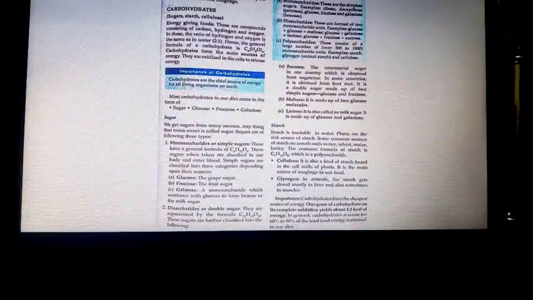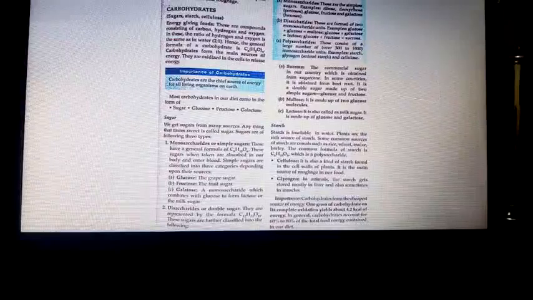Got it? Here are some simple things I want to tell you. When you take carbohydrate categories, monosaccharides are simple sugars. Ribose and deoxyribose are called pentoses. Glucose, fructose and galactose are hexoses. Got it, children? Disaccharides are made of 2 monosaccharide units in different combinations. For example, glucose plus glucose we call maltose. Glucose plus galactose we call lactose. Glucose plus fructose we call sucrose. So the common element is glucose.